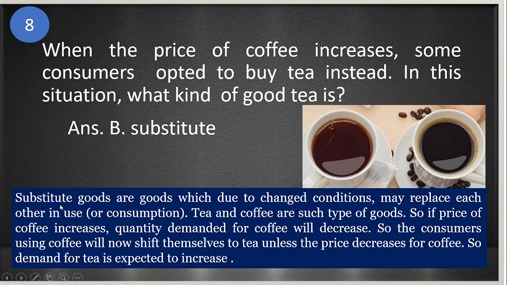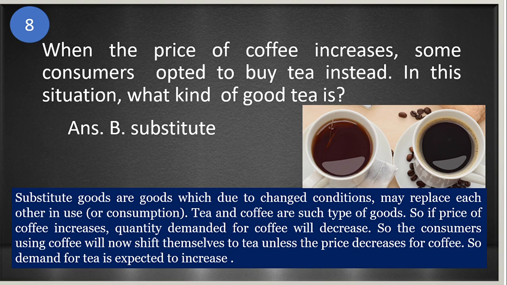Okay, so substitute goods are goods which, due to change conditions, may replace each other in use. Okay, so tea and coffee are such type of goods. So if the price of coffee increases, quantity demanded for coffee will decrease kasi nga mahal. So maliit lang yung bumibili.